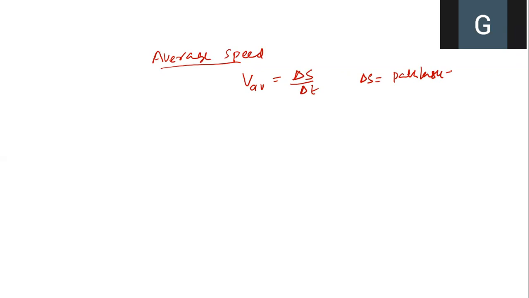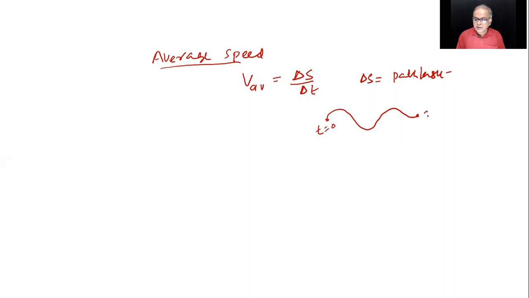For example, it was moving like that, this way. So it started here, t equals 0, and at 5 seconds it is here. This length was, for example, some 25 centimeters. And this was, for example, some 10 centimeters.